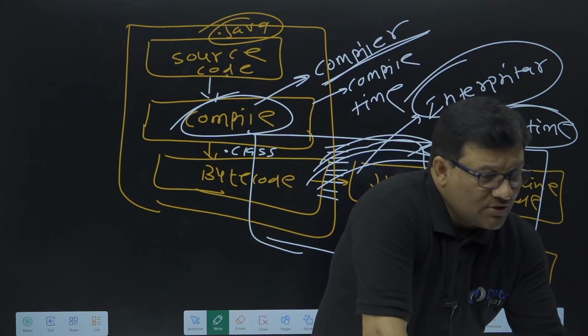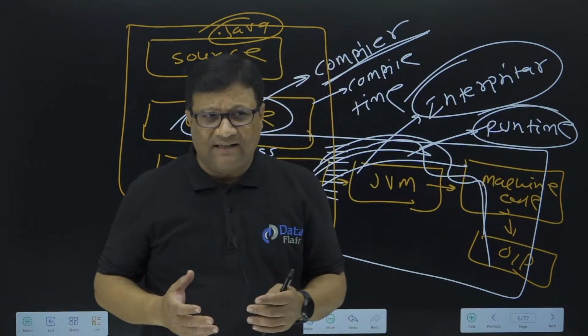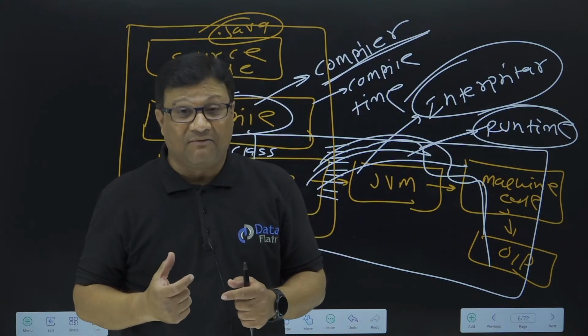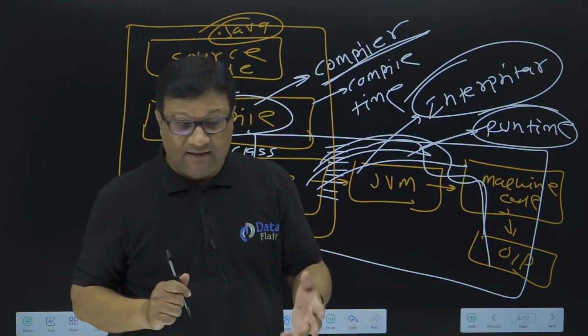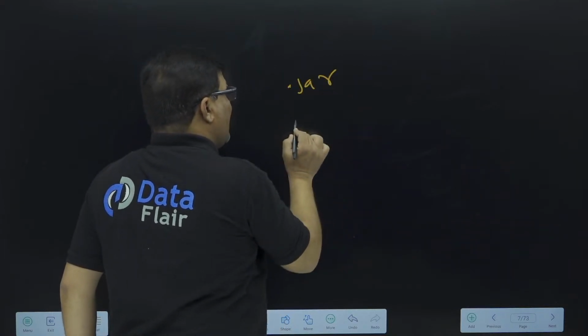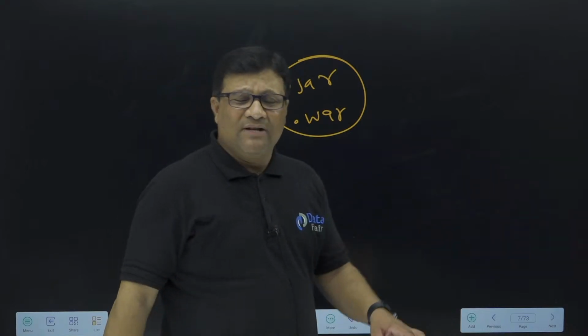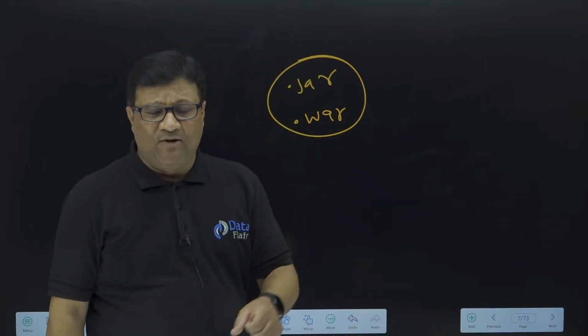Okay, there is one question: sir, what is a jar file? I'll cover this. Jar is a Java archive file. There are two types of file created by Java: jar file and war file. But that is an upcoming topic. Jar is called Java archive file and war is web archive file. So what is a Java archive file, what is a web archive file, that is an upcoming topic. I'll explain about this also.